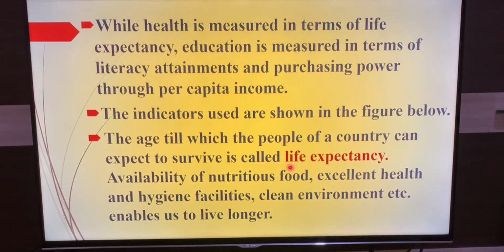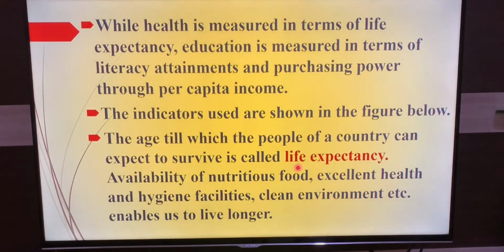Till which age do they live? We will find out. With that, what facilities are available for them? Nutritious food, excellent health, hygiene facilities, and a clean, unpolluted environment. All these are considered, children.